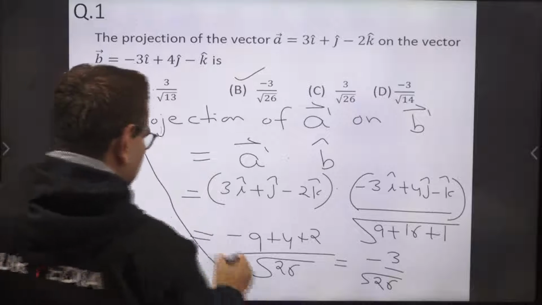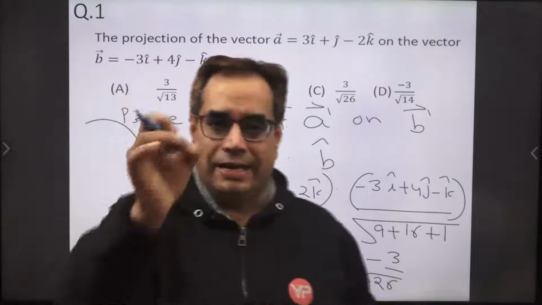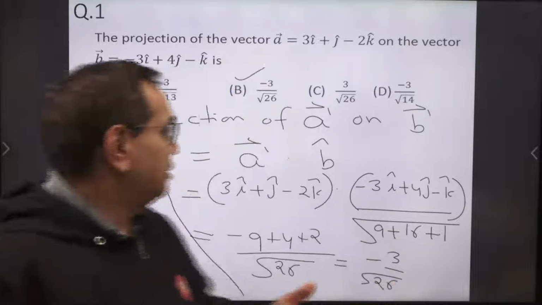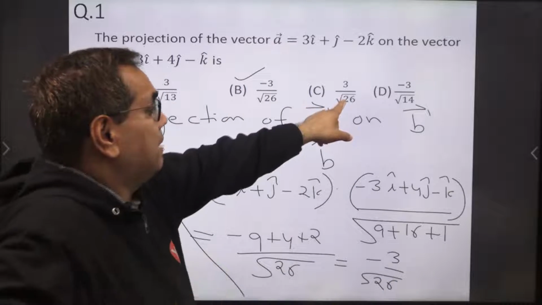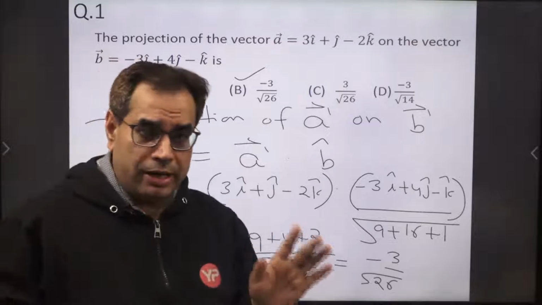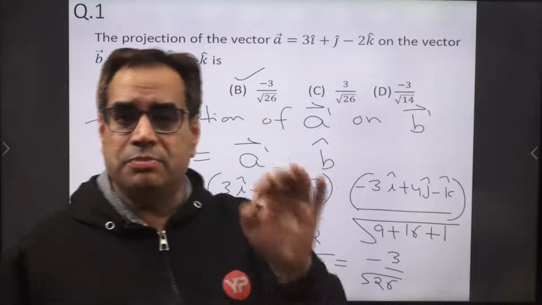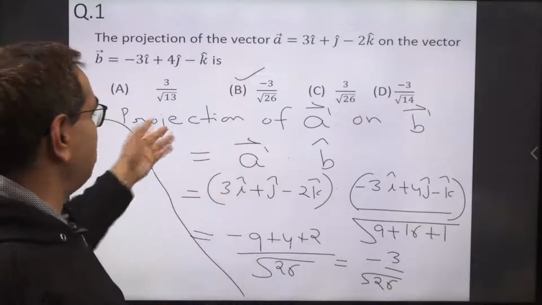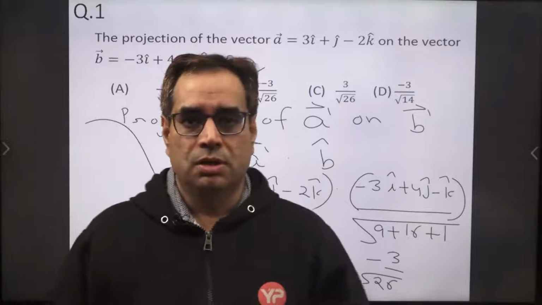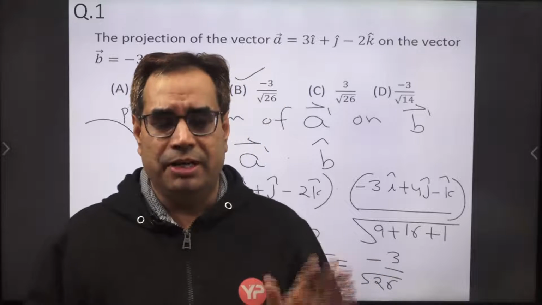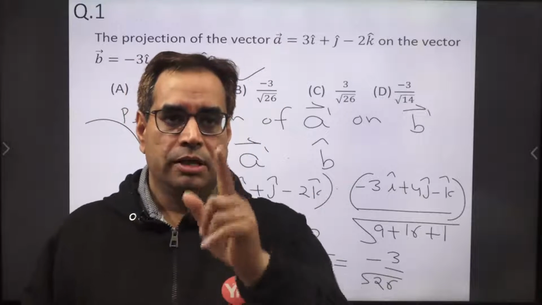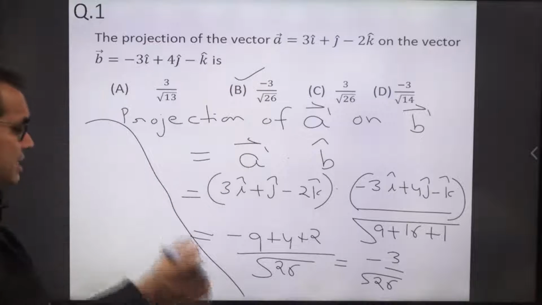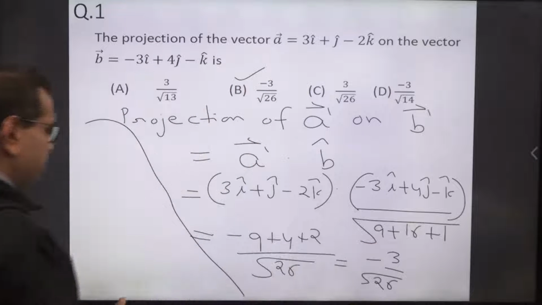Now some of the students may get confused in the exam, and they may think that this may be the answer. They may take the magnitude actually. So in the exam, don't make this mistake. Don't take the magnitude. The projection of vector A on vector B may be negative also, so a negative answer may be there. We need not provide the magnitude. Remember this. And what does this negative sign represent here actually?